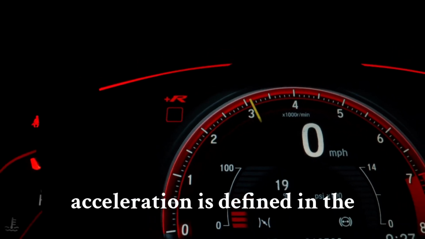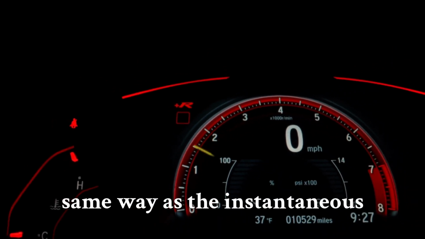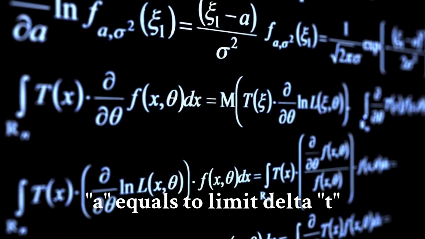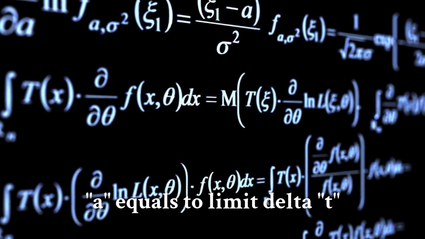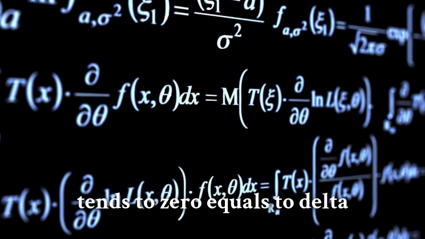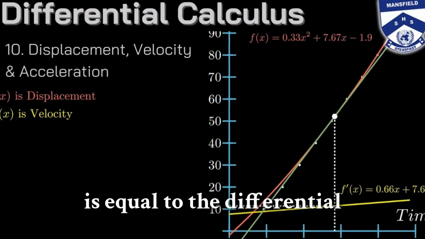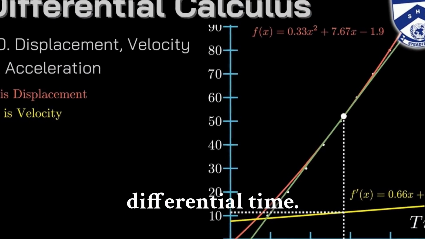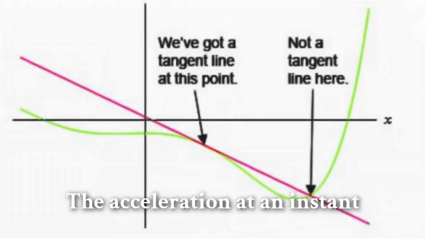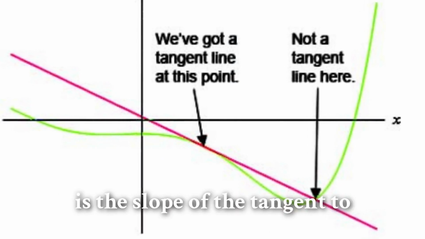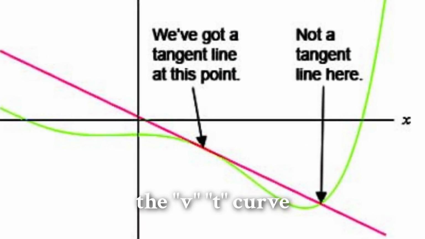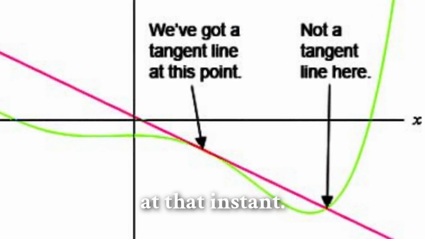Instantaneous acceleration is defined in the same way as the instantaneous velocity. a equals the limit as delta t tends to 0 of delta v divided by delta t, which is equal to the differential of velocity divided by the differential of time, dv/dt. The acceleration at an instant is the slope of the tangent to the v-t curve at that instant.